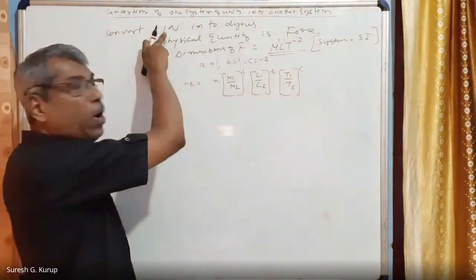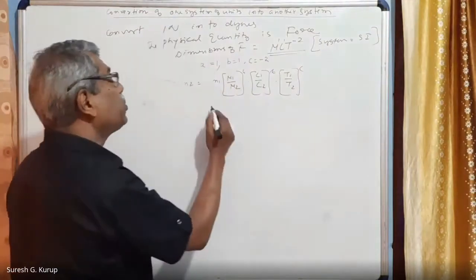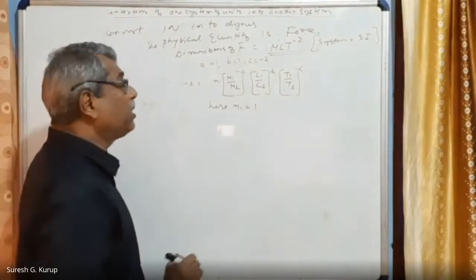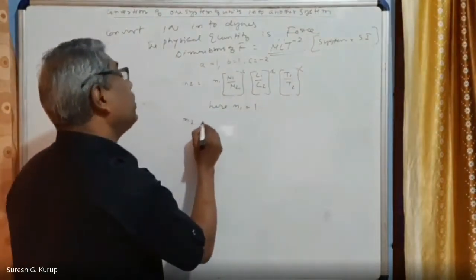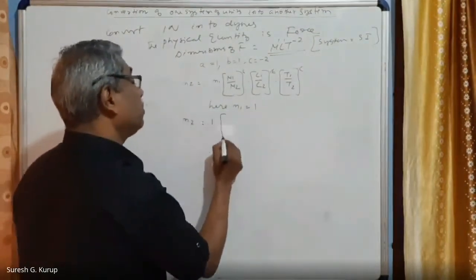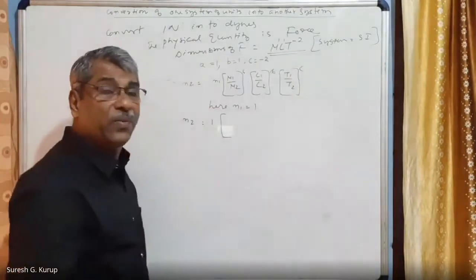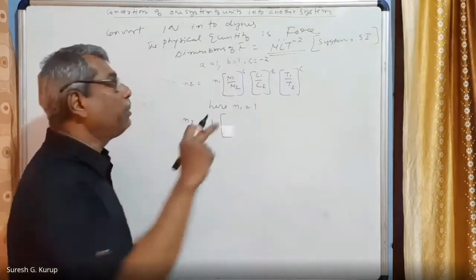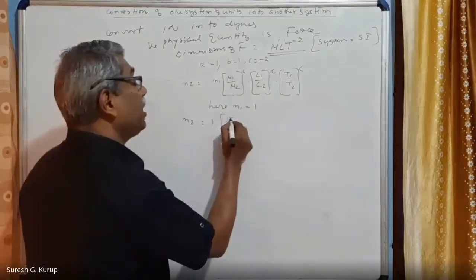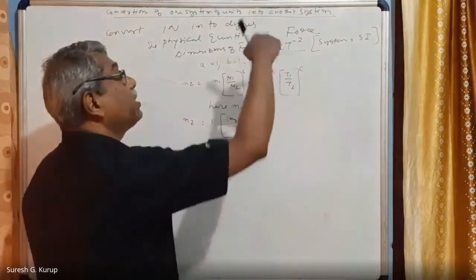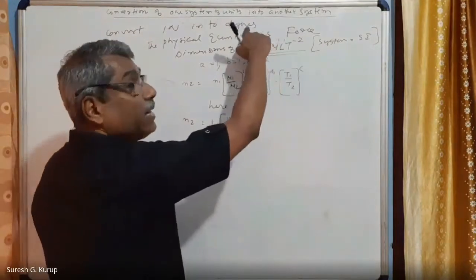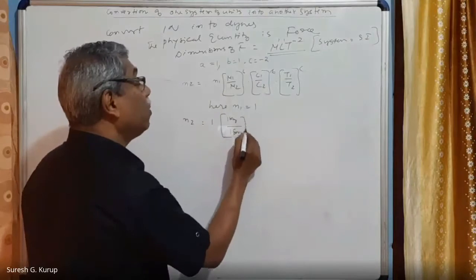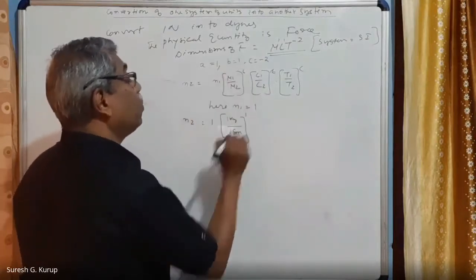How many Newton do we have? This is one Newton. That means N1 is equal to 1. Now you write that N2 is equal to 1 into M1, in the given system. In the given system, meaning SI system, Newton is in the SI system. Therefore, in the given system, mass is kg. 1 kg you will write, divided by, in the system to be converted, that is CGS system, as a denominator you will write 1 gram. The whole raised to a.